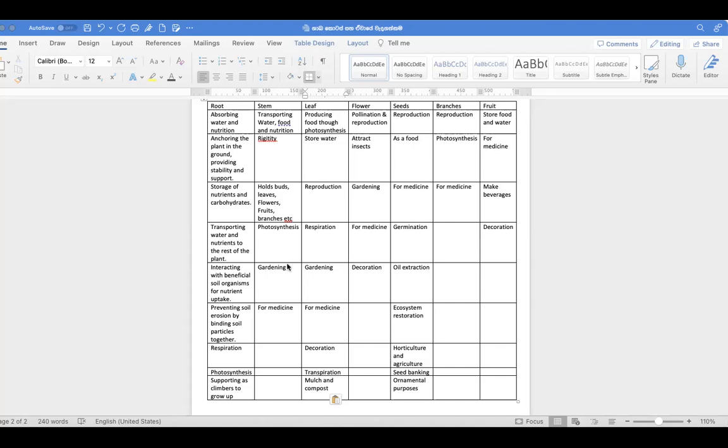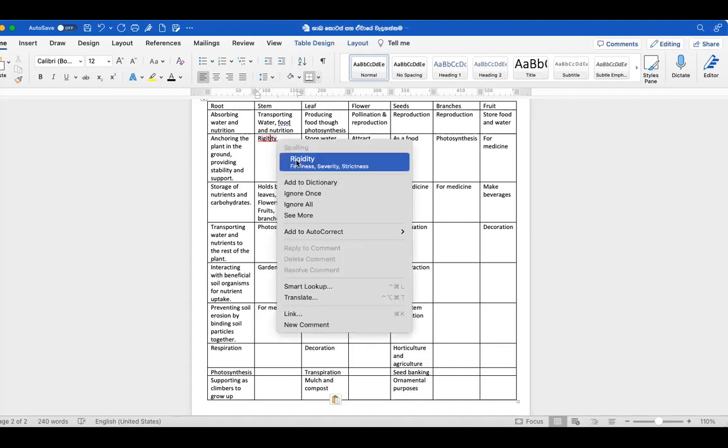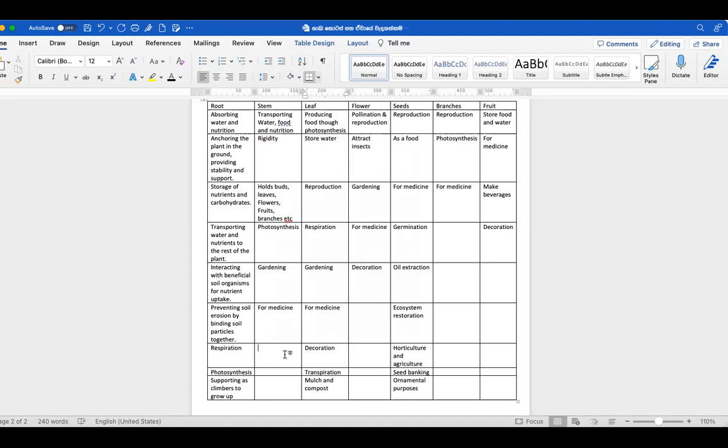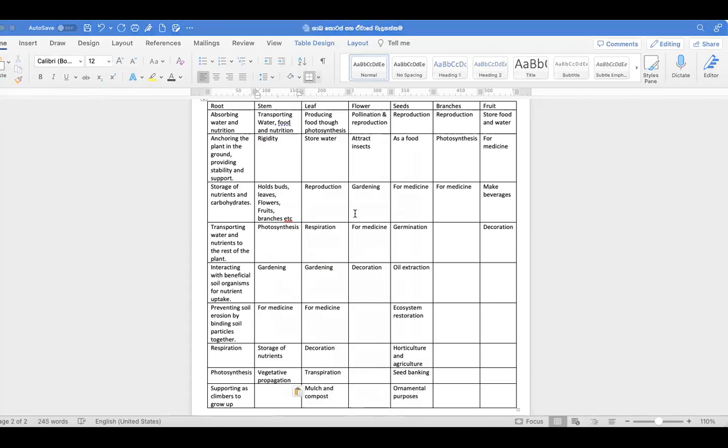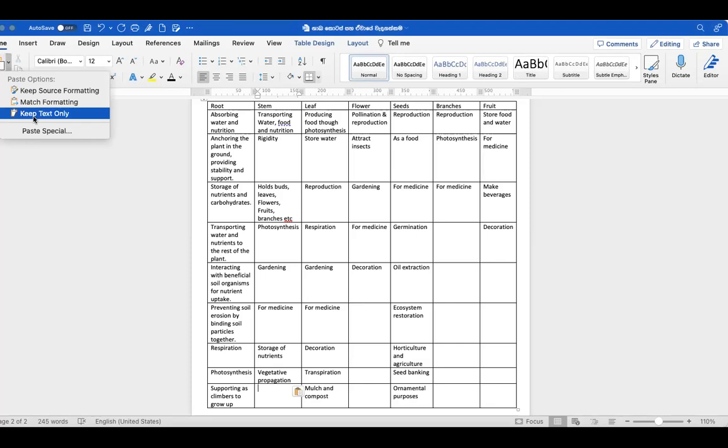There are storage stems. Storage stems, we write transportation, rigidity, all buds and all. That is the structural support. We call it vegetative propagation. And also used as a fuel, right? Used as firewood. Biomass and fuel.